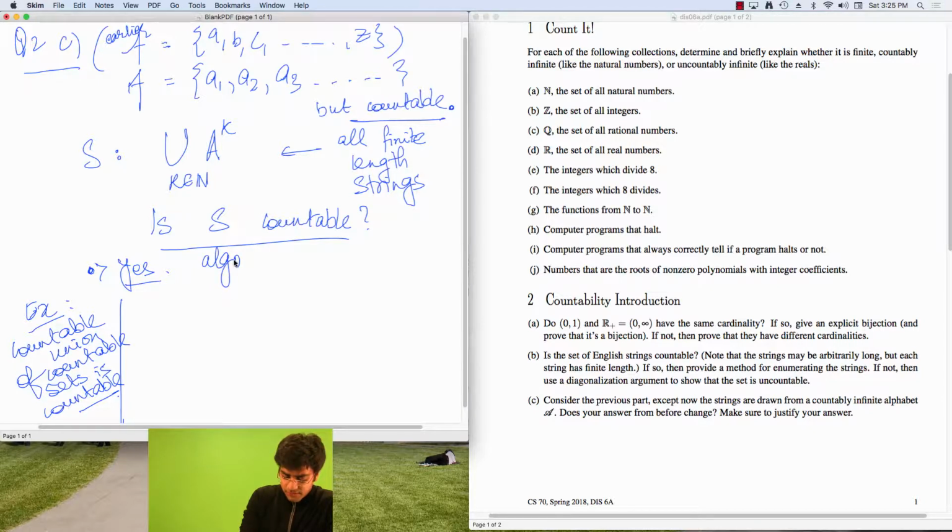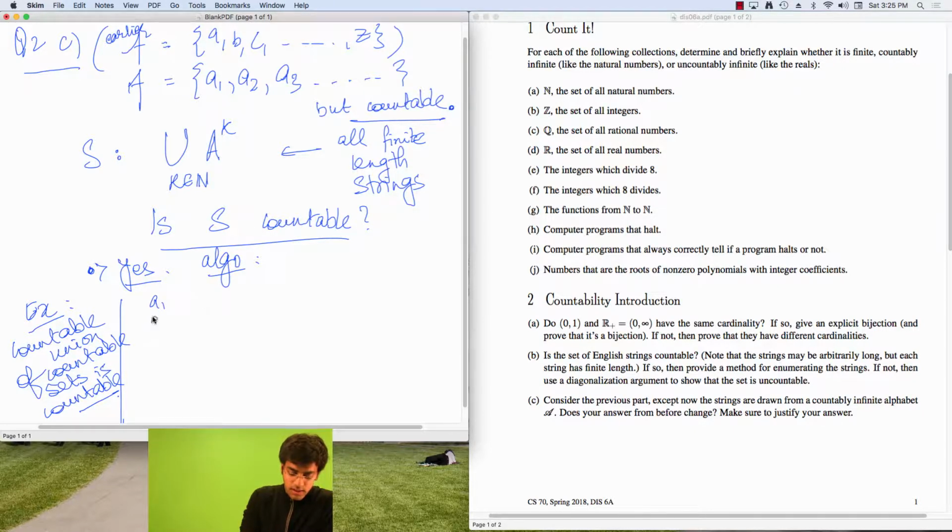And the algorithm for doing that goes something like, so let's try and see what will fail if we do the same algorithm from last time. Last time what we did is we said, look, list all strings of 1 letter, then all strings with 2 letters, then all strings with 3 letters, and keep doing that. But now if you list all strings of 1 letter, there will be countably infinite of those, right?